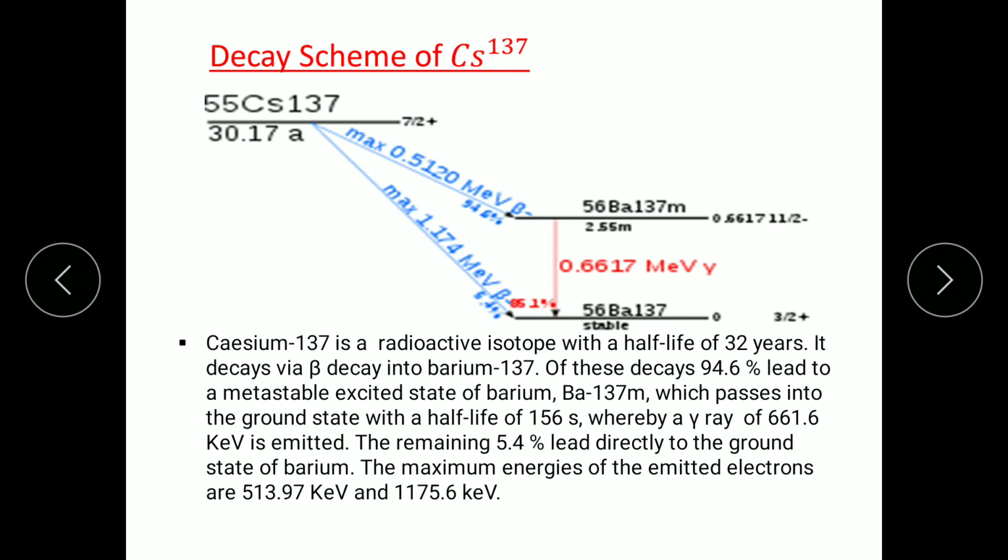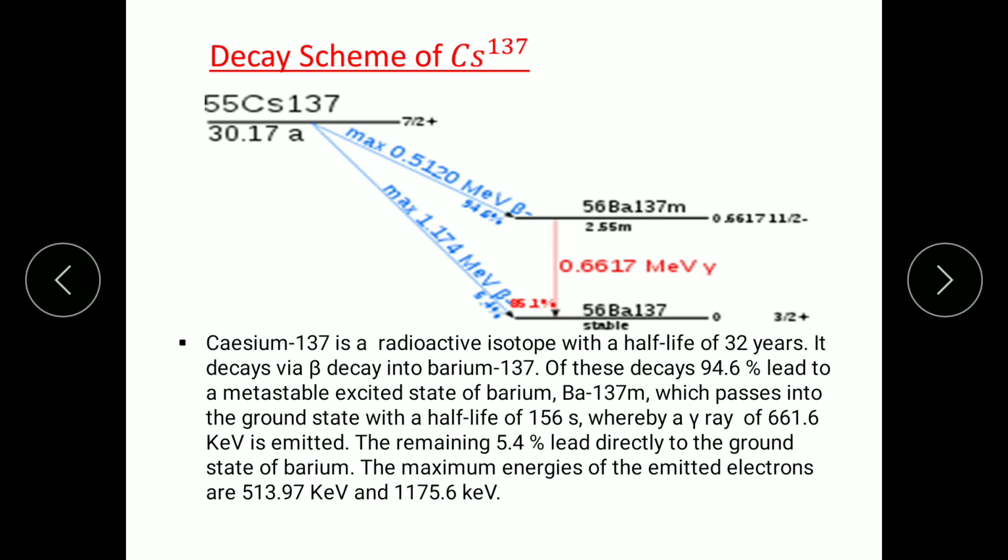So cesium 137 is a radioactive isotope with a half-life of 32 years. It decays via beta decay into barium 137. Of these decays, 94.6% lead to a metastable excited state of barium, which passes into the ground state with a half-life of 156 seconds, whereby a gamma ray of 661.6 kilo electron volts is emitted.